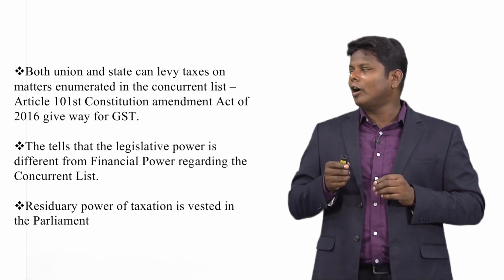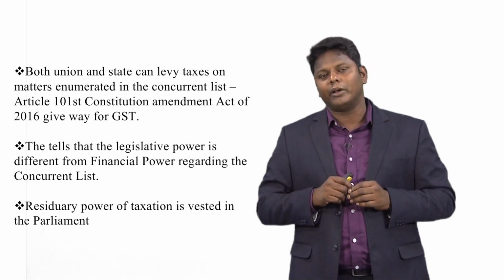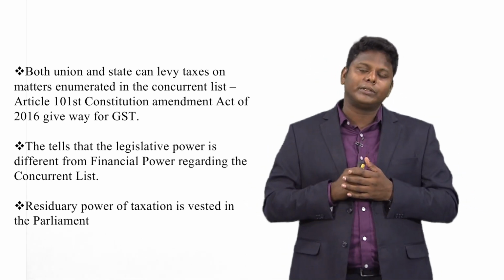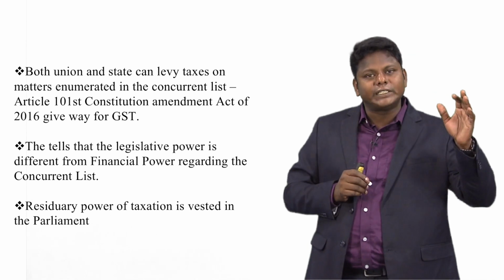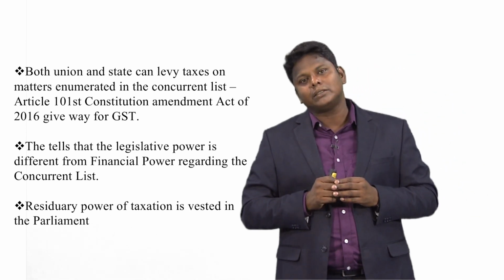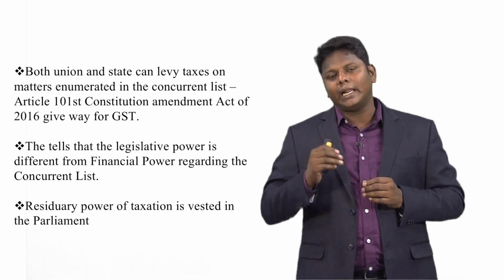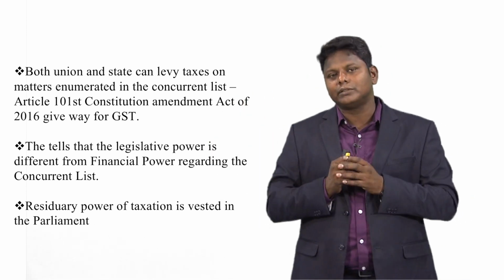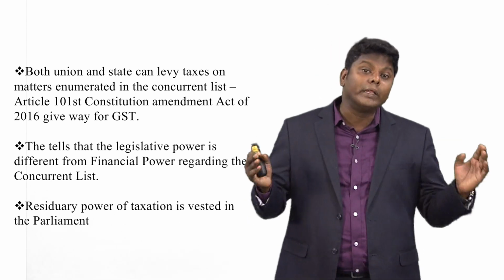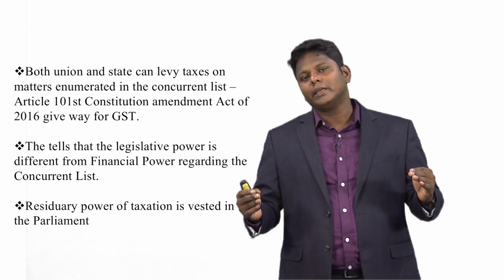This topic, allocation of taxing power, explains the power of the center in allocating the tax and the power of the state government in allocating the taxes, which gives freedom to both governments, center as well as state.